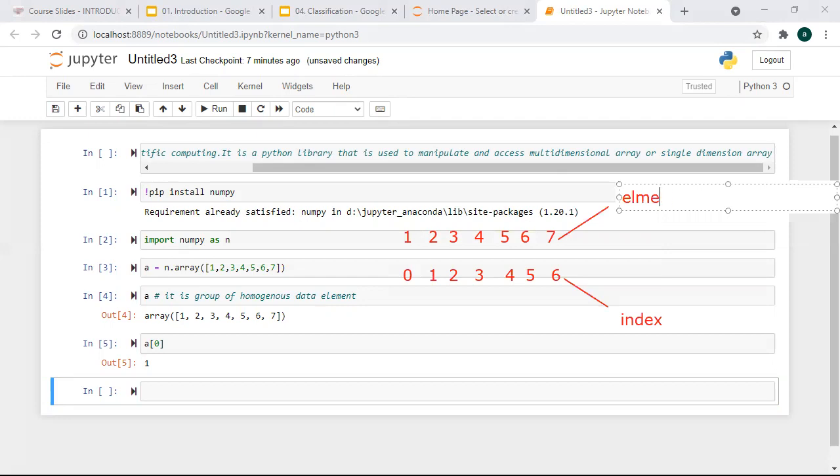So it's very useful to save a group of data, and that's the reason arrays were introduced, because in earlier days there was nothing to save a group of data. We were just saving one data in one variable. But as arrays were introduced, we are able to save multiple data in a variable of array type.